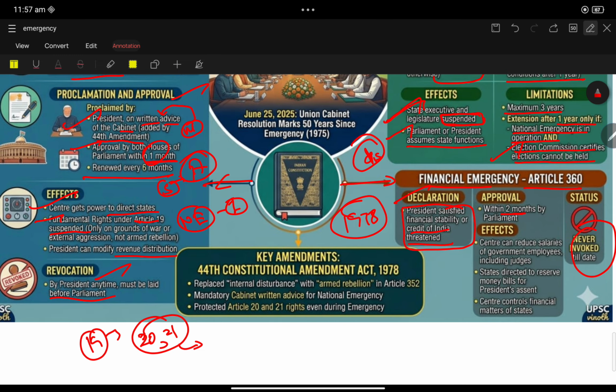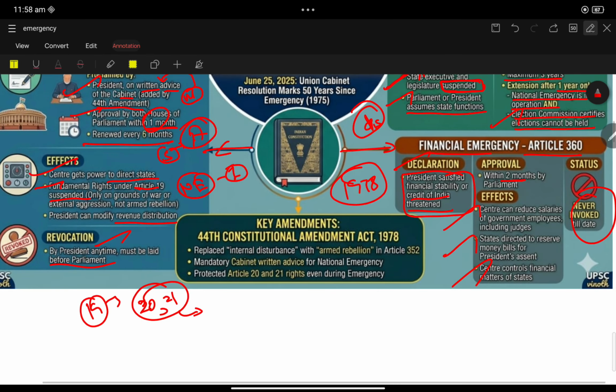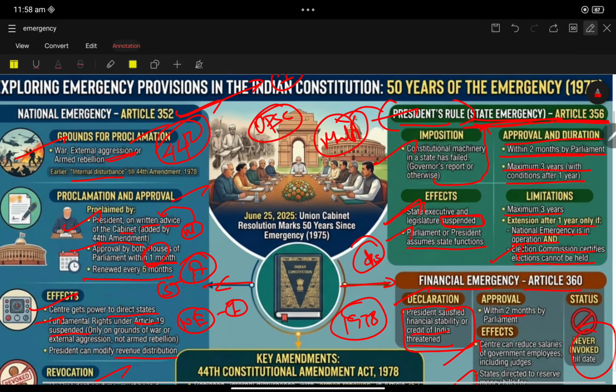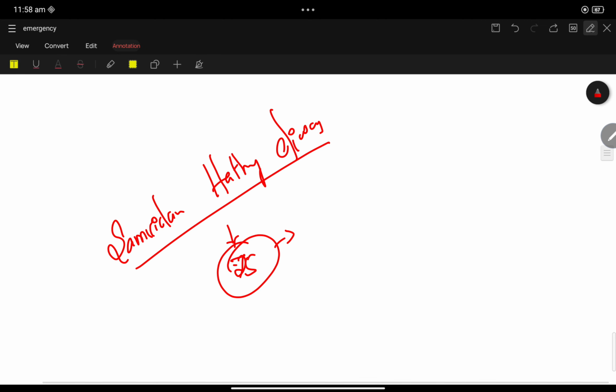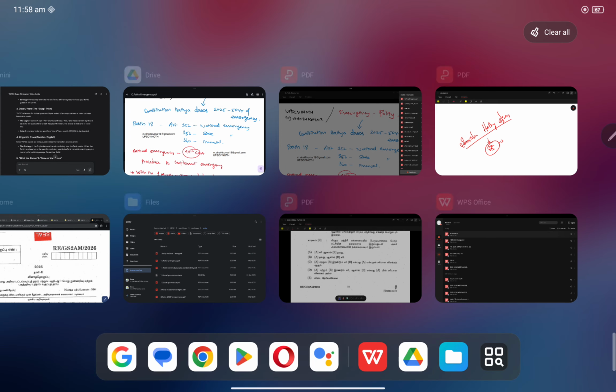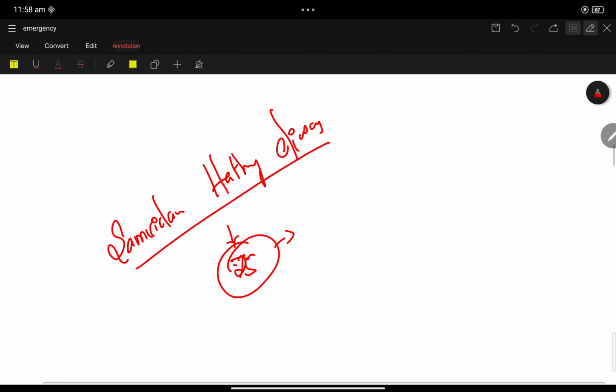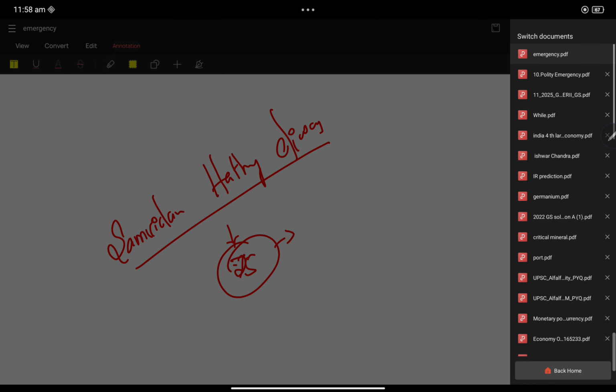The Center can reduce the salaries of government employees, including judges. The Center can direct states to reserve money bills for the president's assent. States' money bills can be reserved for the president's assent. The Center controls financial matters. So these are all the provisions of emergency. So Samvidhan Hatya Divas makes this year very important.